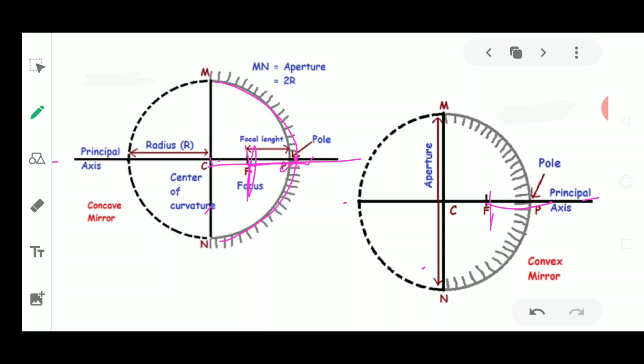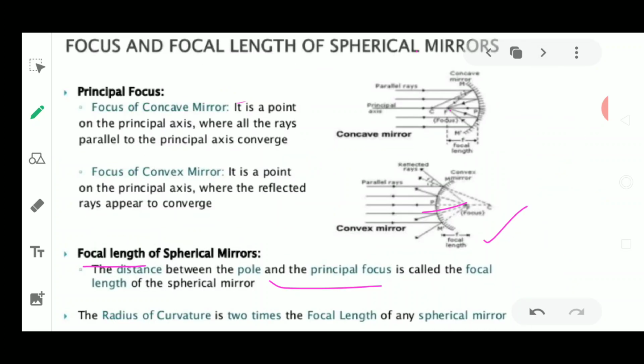Please remember that the focal length is always dependent upon the place where the object is being placed, and it is going to form the focus. So the focus is going to change according to the object which is being placed, from where the light rays are coming, and where they are going to converge, or whether they appear to converge. So the focal length is the length between the focus and the pole. Please remember this. Here it is not very clear, that is why I showed you that diagram where it is much clearer, and the concept will be the same.